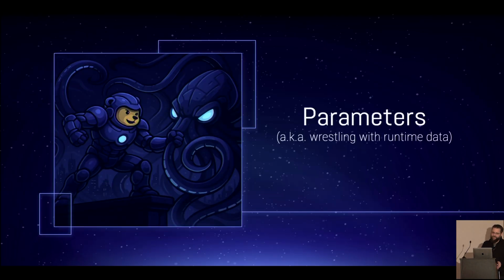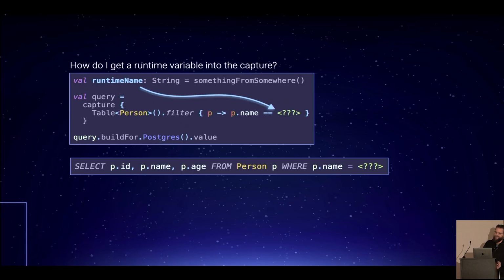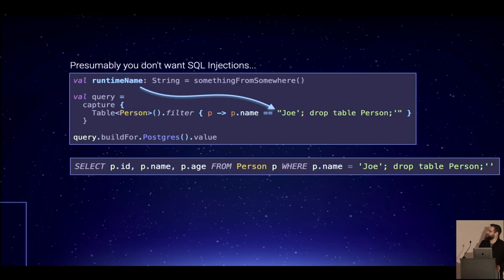Now, okay, let's take a look at how we actually get data inside of this, because presumably, if we've ever seen quoted, there needs to be data that goes inside, right? At one point or another, we actually have to deal with real runtime data. How the heck do we deal with that? And ideally, we don't want to be subject to this problem, right? Ideally, we want to be SQL injection proof.